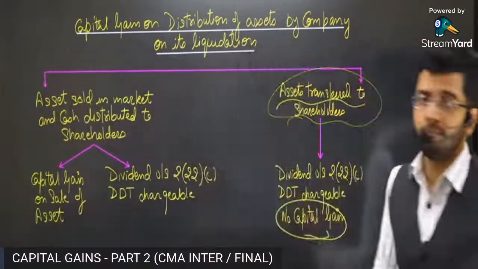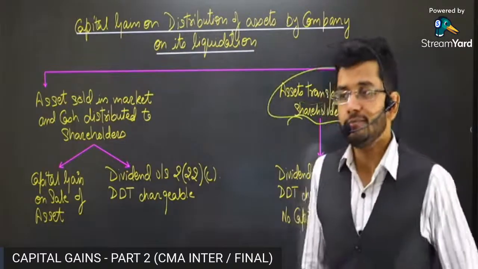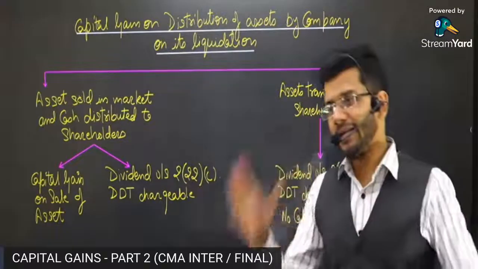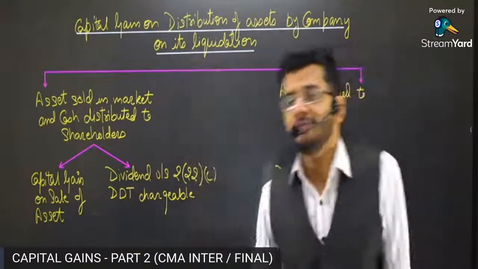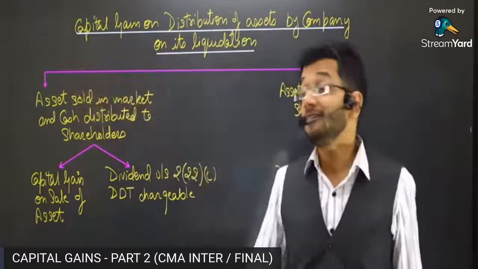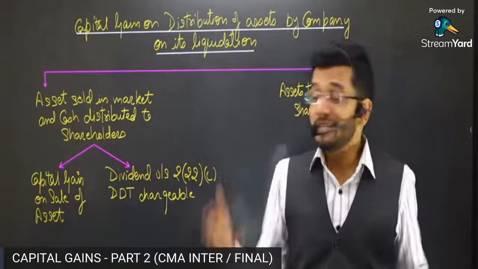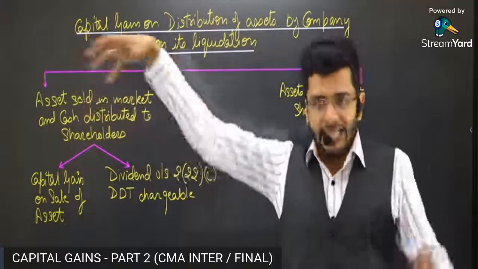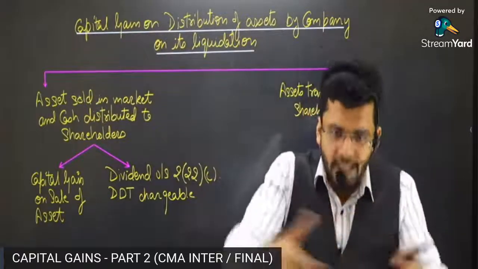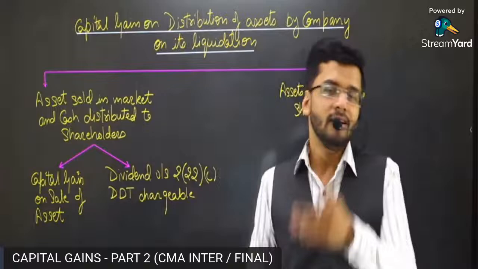Now comes the complicated situation where the building is huge. Now one building cannot be given to one of the shareholders, and it cannot be done that multiple shareholders are given the building and then they fight over the building amongst each other. That will be a difficult proposition. So the best thing to do is to sell off the building first, gain some money out of it, and then distribute the money amongst the shareholders. This is the best alternative which is available.